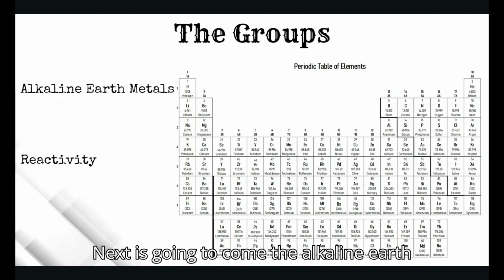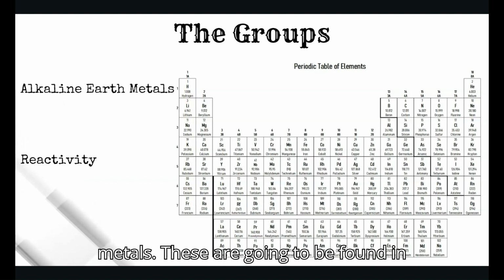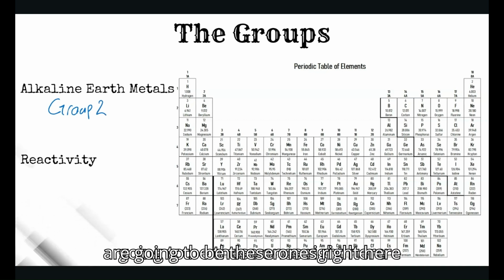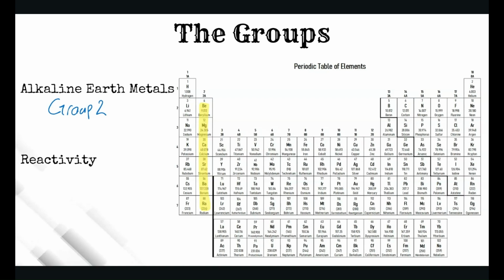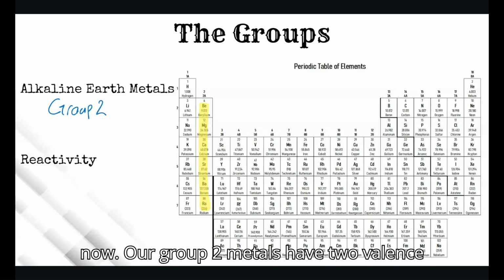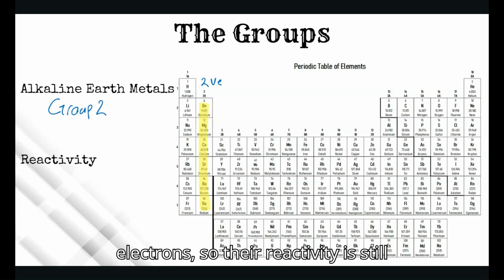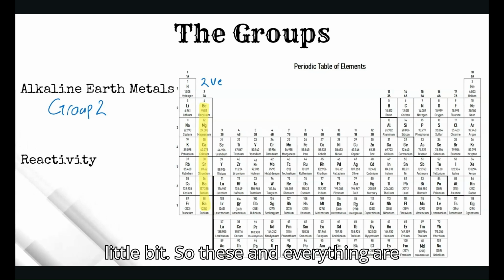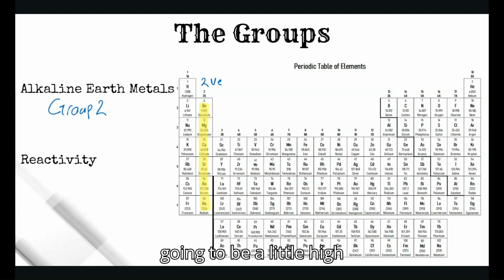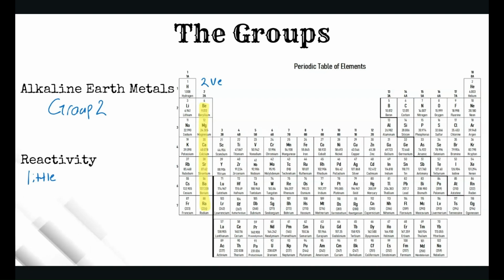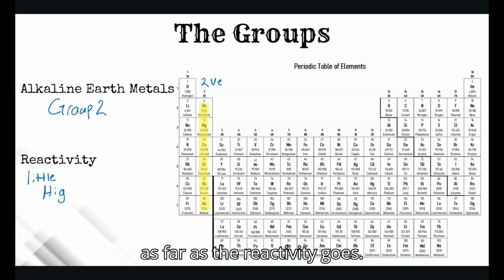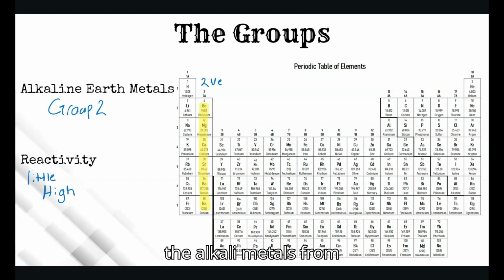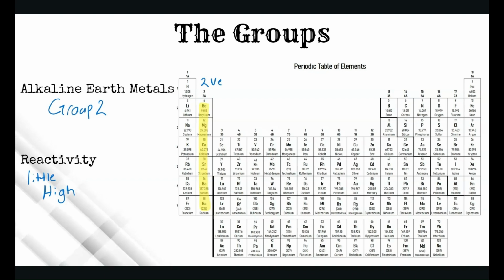Next are going to come the alkaline earth metals. These are going to be found in group 2, these ones right here. Now, our group 2 metals have two valence electrons, so their reactivity is still going to be high, but only a little bit. So it's still high, but not as high as the alkali metals from group 1.